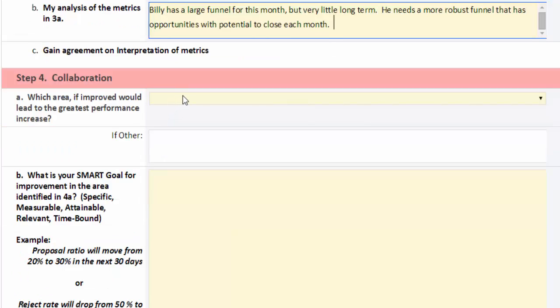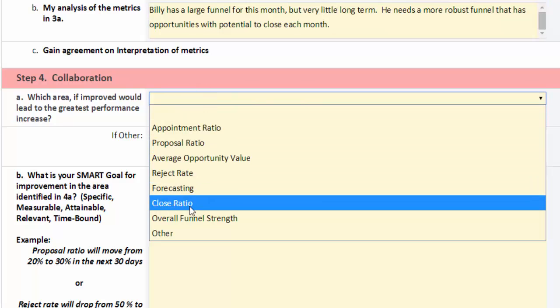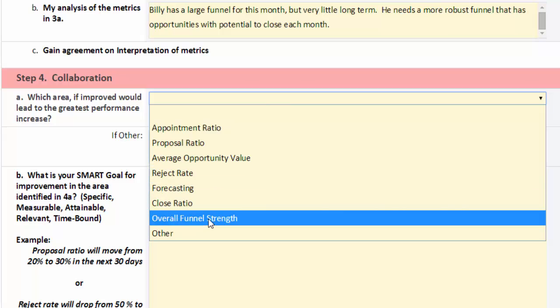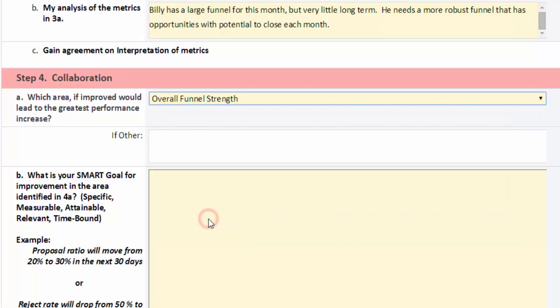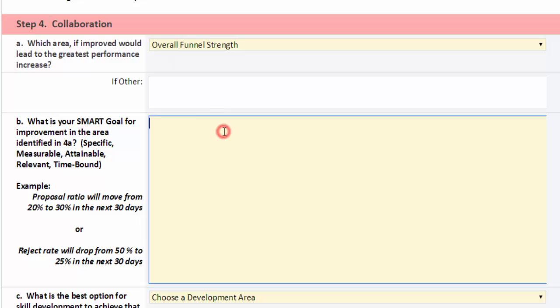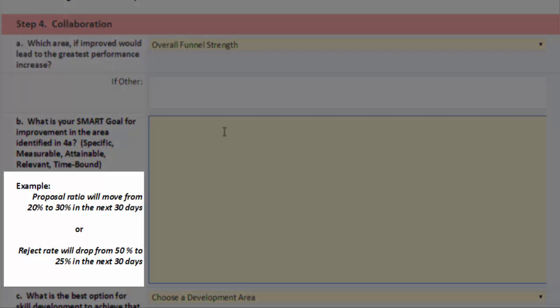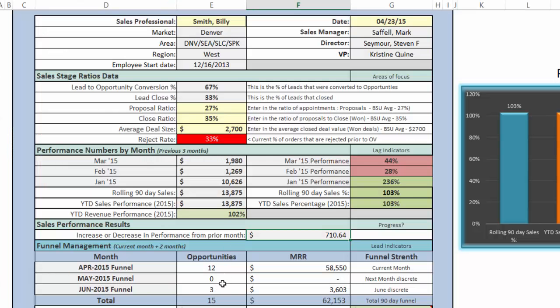So now the next piece is collaboration. Which area, if you improved, would lead to the greatest performance increase? So we've said here that the key area we're going to focus on is overall funnel strength. Now we're looking for a SMART goal for the improvement in this area. So the SMART goal, here's an example. Proposal ratio will move from 20 to 30% in the next 30 days. Reject rate will drop from 50% to 25% in the next 30 days.